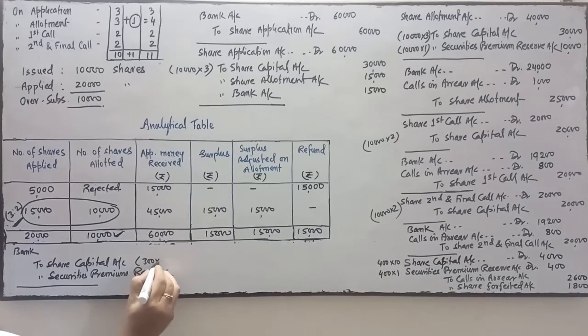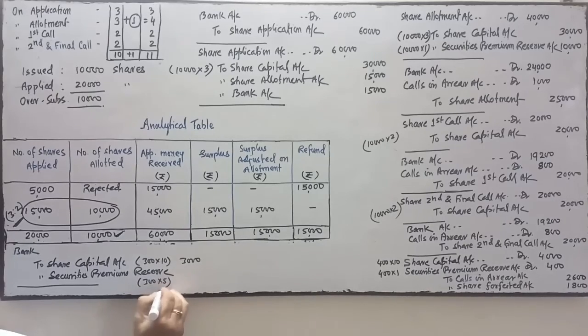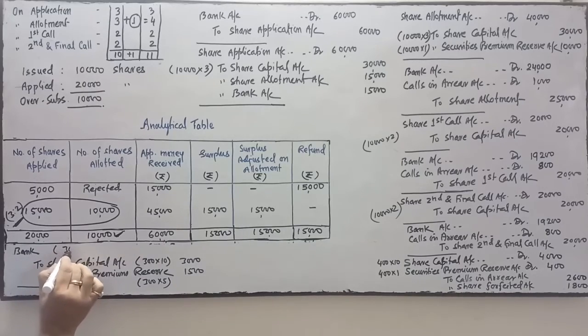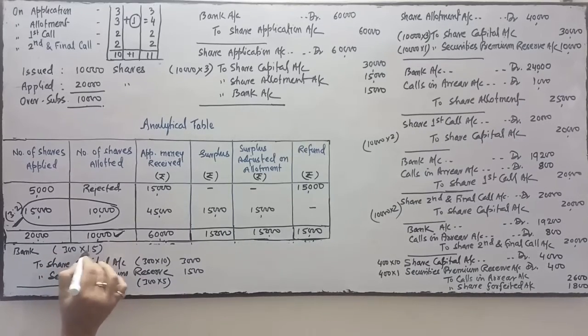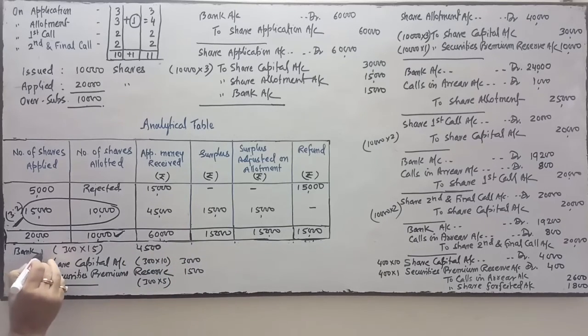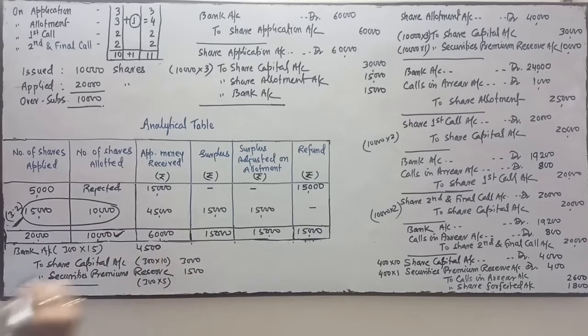300 shares are reissued, 300 into 10 as fully paid, so 3000. 300 into 5 rupees is the premium, so it is 1500. And in bank, 300 into 15 rupees, issued at a premium, so it is 4500. So this calculation is clear. In bank account debit, 300 shares are reissued at rupees 15 per share, so in bank total 4500 will come.